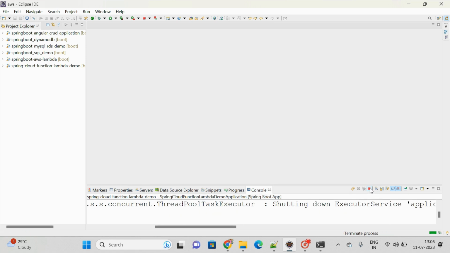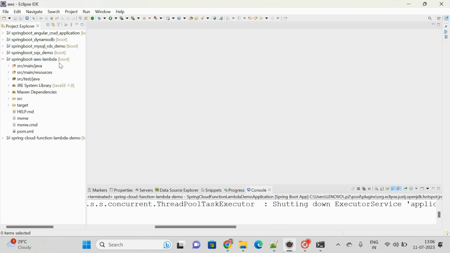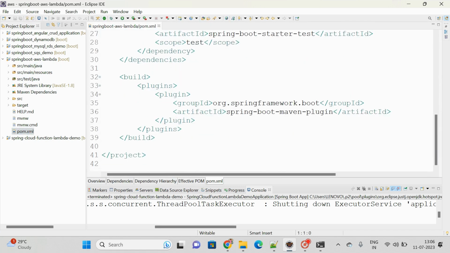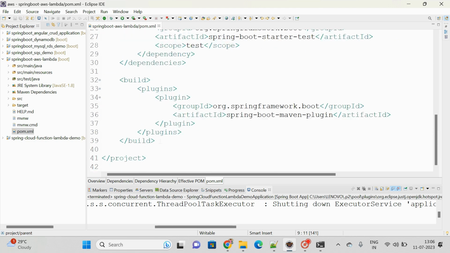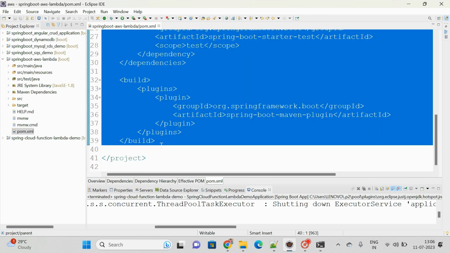Close the previous application. Once Spring Boot AWS Lambda is ready, open the pom.xml file. From the parent, remove this.